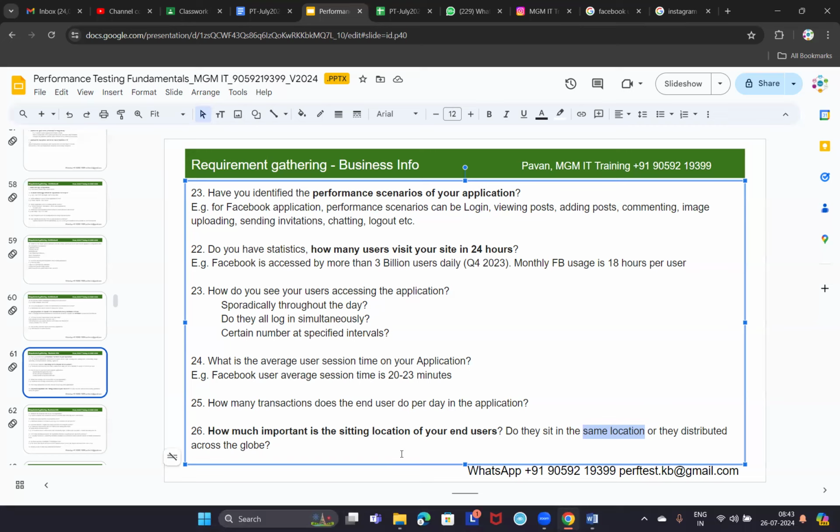Suppose you got an issue with your laptop. You bought a new laptop and you got some issue with it. You'll be raising a support ticket, right? In the first year you will be having warranty, right? Or they will come to your home and do the service, for some models, not all models, I think. But when you call the customer care on a toll free number, all their users will be sitting in the same location.